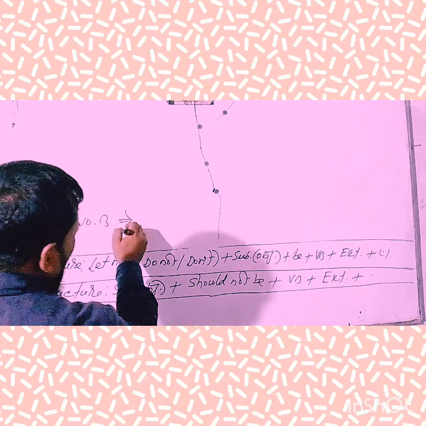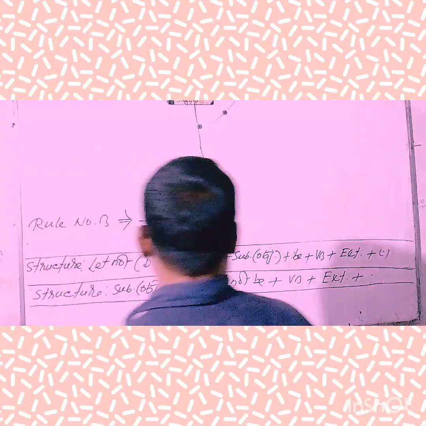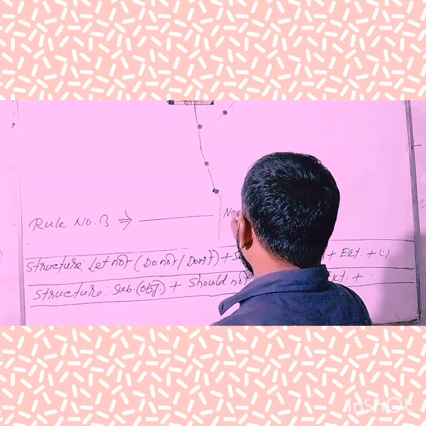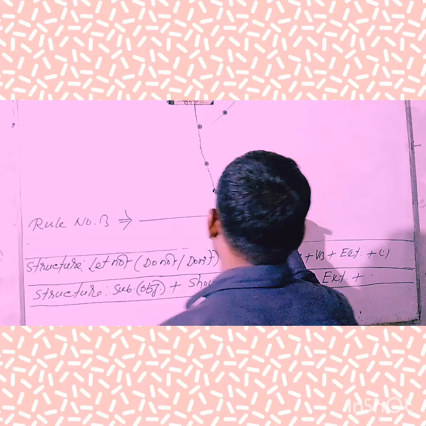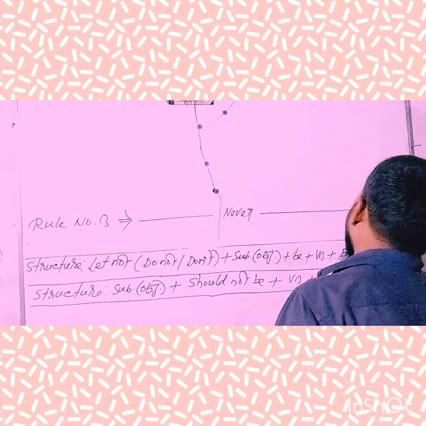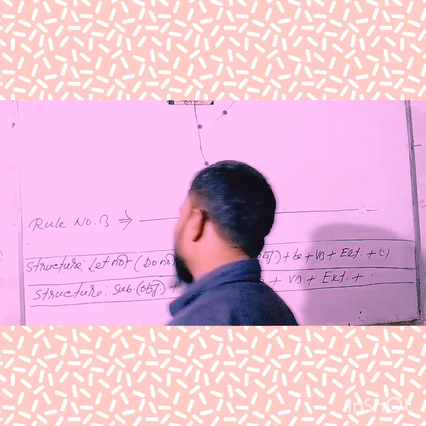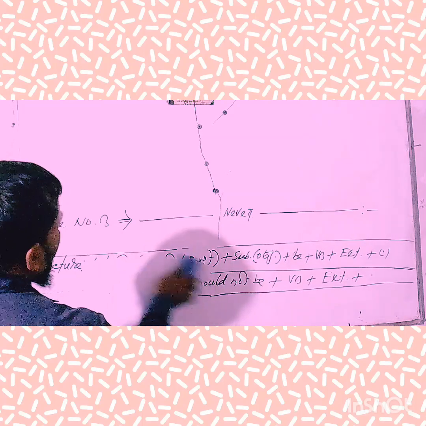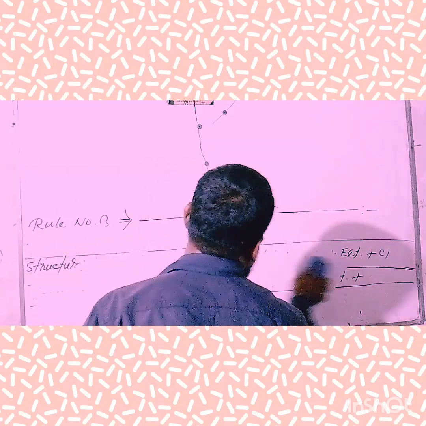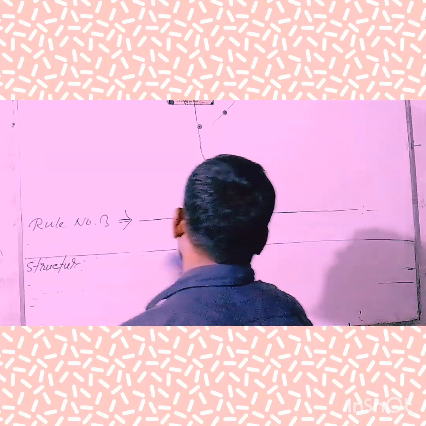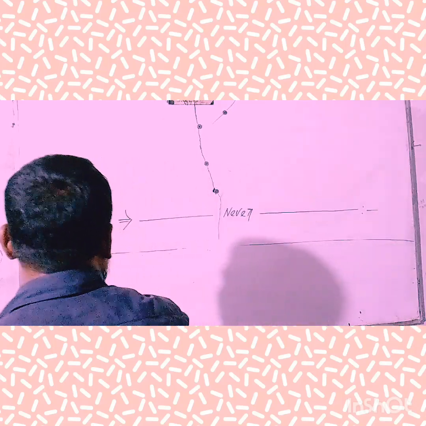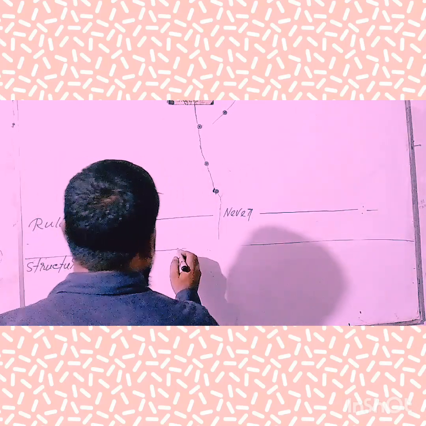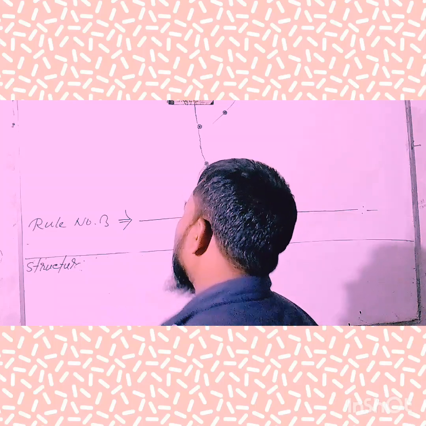Rule number three: if an imperative sentence starts with never, you will have to follow the following structure when converting active voice into passive voice. Let's write down the short form of the structure.